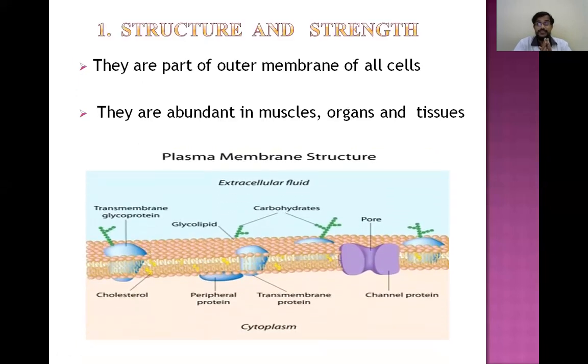And coming to the functions of proteins, there are a number of functions. So we'll see some of them. The first and important function of the protein is that it gives structure and strength. They are part of the outer membrane of the cells. We know the cell contains proteins. The cell membrane contains different proteins, and they are abundant. These proteins are abundant in muscles, organs, and tissues also. So we know protein is the important structural compound in the cell wall and cell membrane.